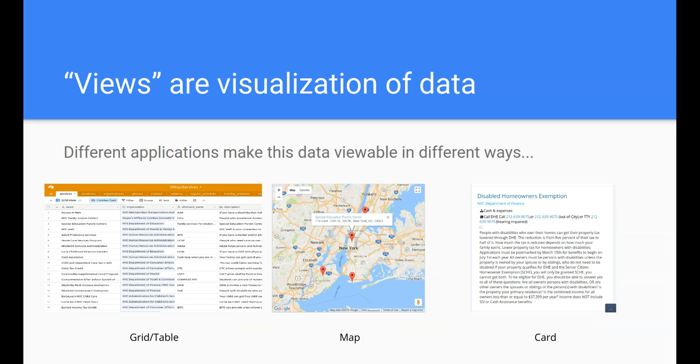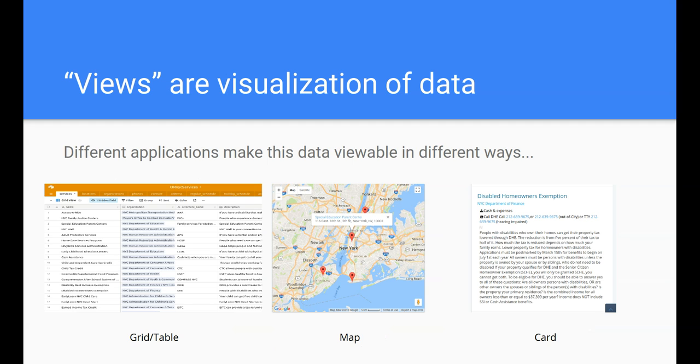So a grid table on the left, that's an Airtable application generated grid, but any spreadsheet, this is a common format of data, right, the spreadsheet, the grid. In the middle, we have a map. So if you have mappable information, like longitude and latitude, geocodes, then you can see data as a pin on a map often. And if you click on that pin, you can get more information about that location. And then to the right is something called a card. Cards can look like printed documents, basically. And they can be formatted in any way you want.